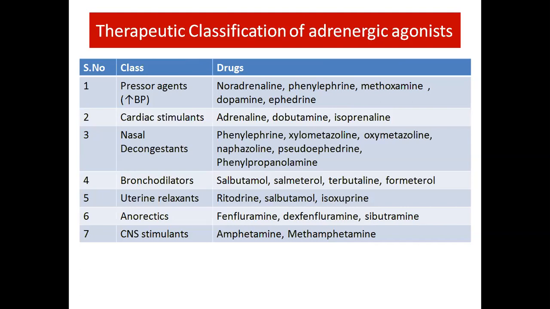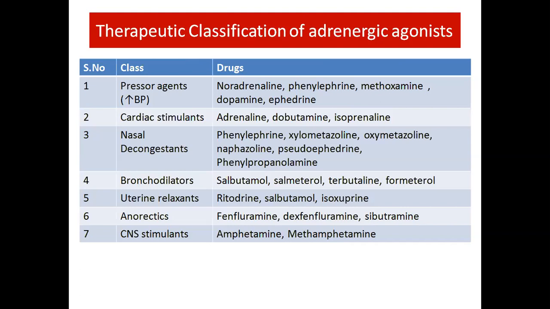And nasal decongestants: phenylephrine, xylometazoline, oxymetazoline, naphazoline, pseudoephedrine, and phenylpropanolamine. These have nasal decongestant action. Bronchodilators: salbutamol, salmeterol, terbutaline, and formoterol. These are bronchodilators. Uterine relaxants: ritodrine, salbutamol, and isoxsuprine.